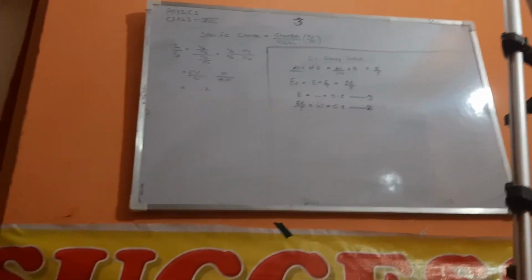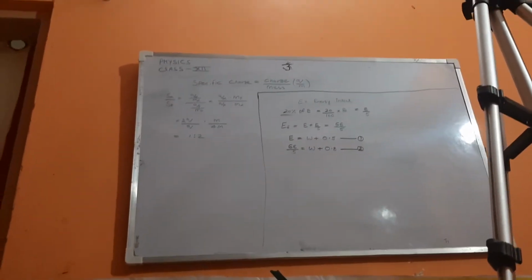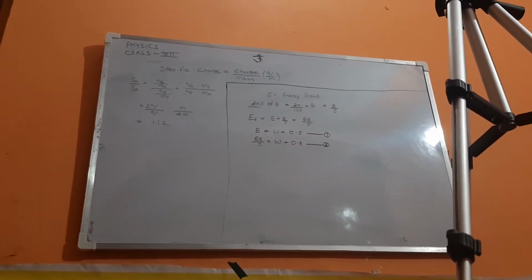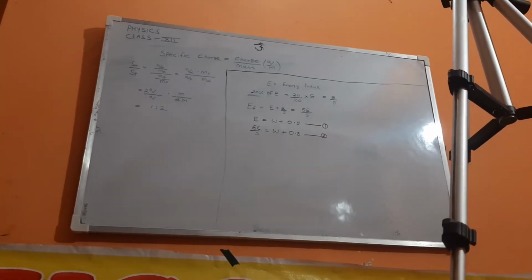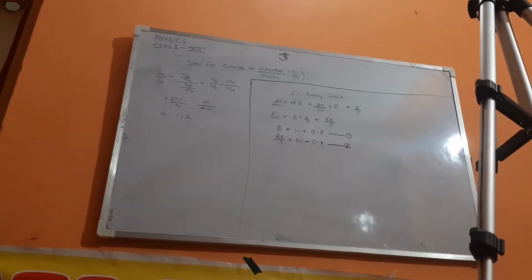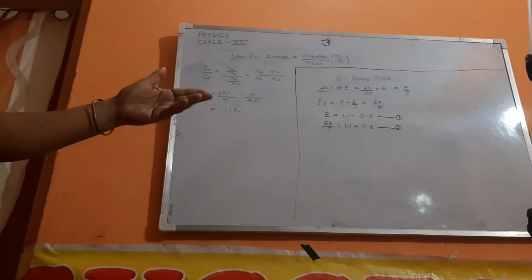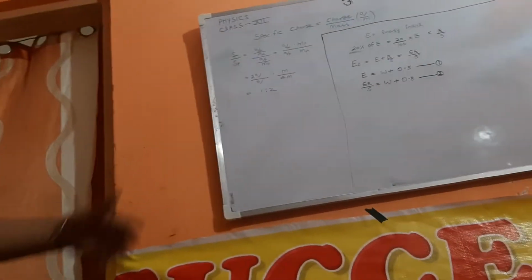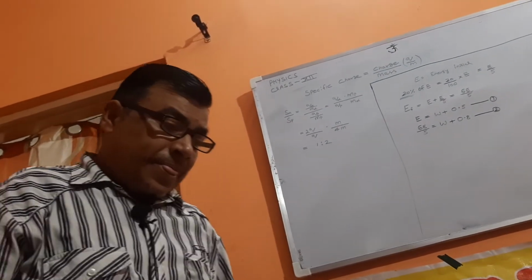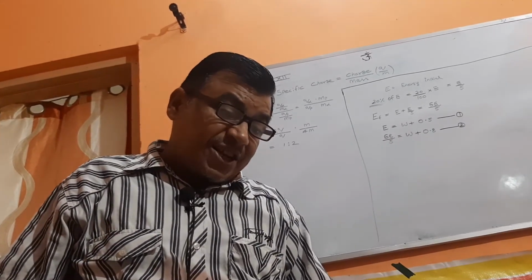Now multiply the first equation by 6. So again you will get 6E equal to 6W plus 3. And after solving, when subtracted, you will get the answer for W. Okay, this is the correct answer.